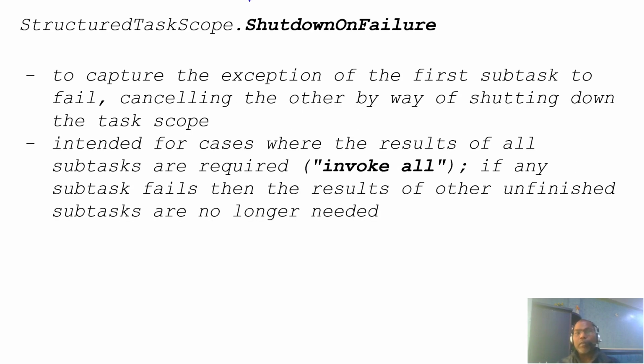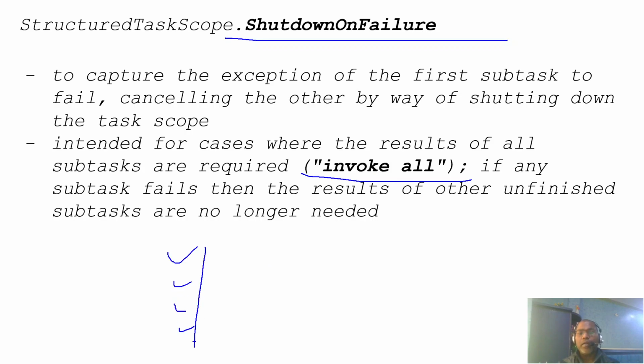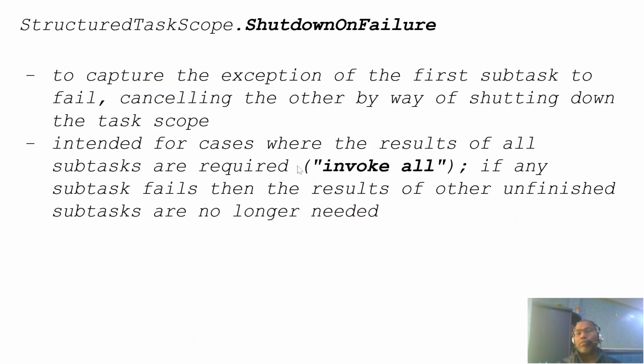In the case of shutdown on failure, you invoke all: task 1, task 2, task 3, task 4 all start, and if any fails, just capture the failed result and shut down all the others.